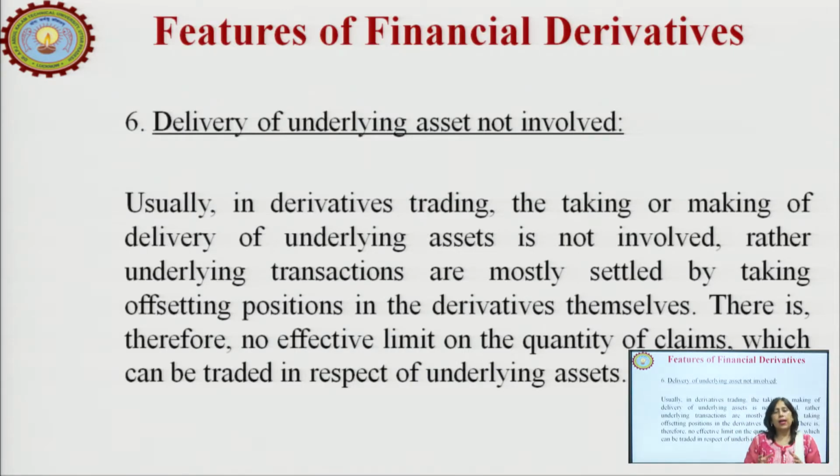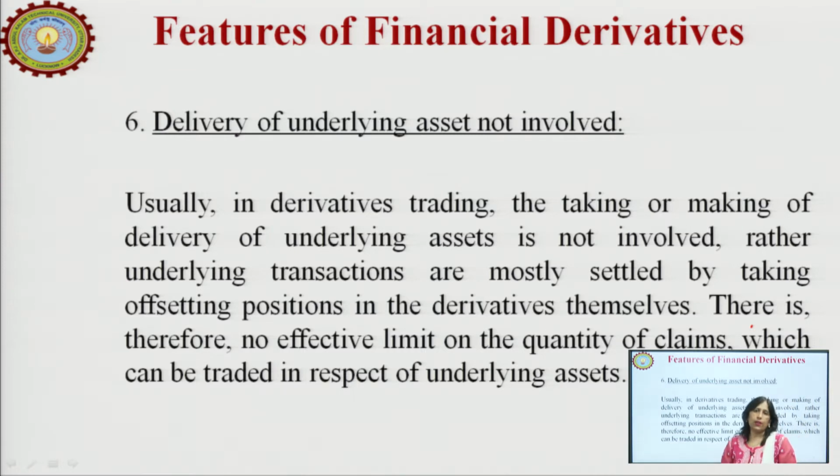Fine. Here it is majorly the amount of the balances, the offset of the positions which are taking place. So, in derivatives trading, the delivery of underlying assets is not involved in the derivatives process. Rather, mostly they are settled by offsetting the positions. This is what I am trying to explain. They are settled by the offsetting positions. There is no effective limit on the quantity of claims which can be traded in respect to the underlying assets.